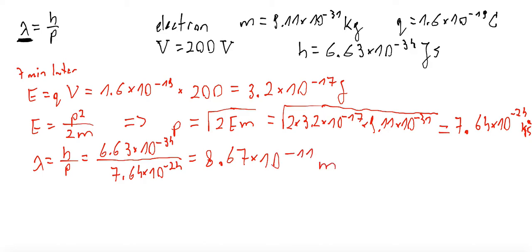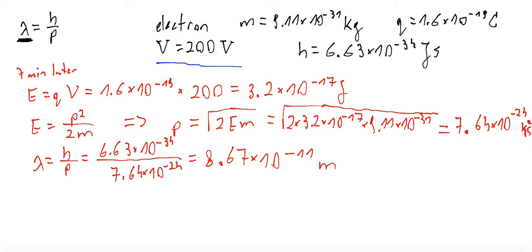So let's look, what is the result? You can imagine that you have an electromagnetic wave, like light but not visible, which has a wavelength of 8.67 times 10 to the power of minus 11 meters. And this electromagnetic wave will give us a diffraction pattern which is the same as the diffraction pattern of a stream of electrons accelerated by a potential difference of 200 volts passing through a slit of the same size.